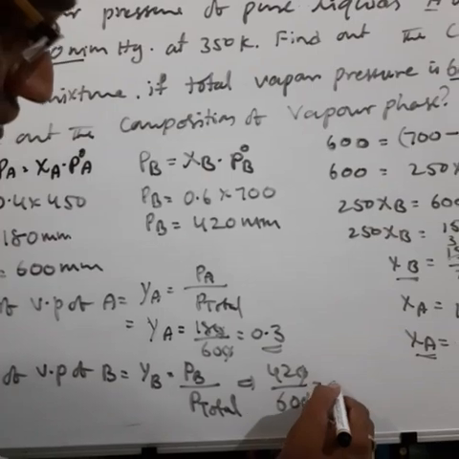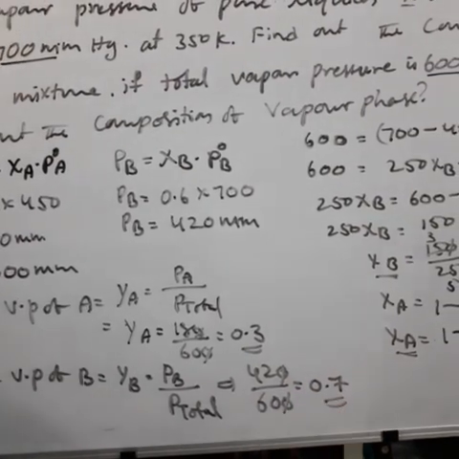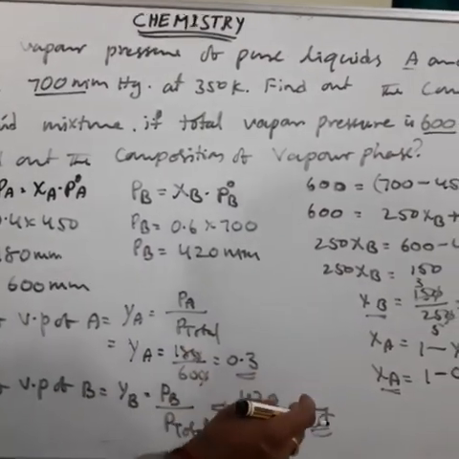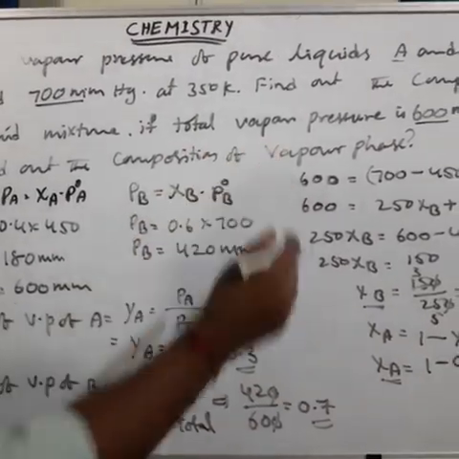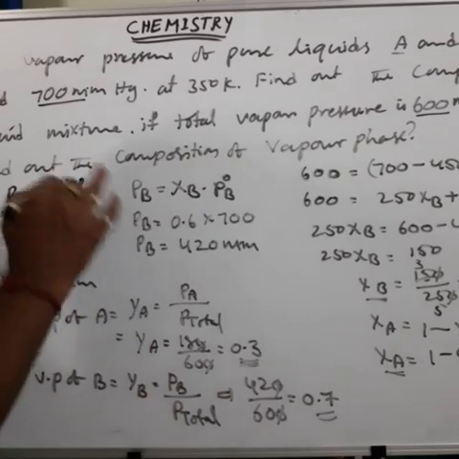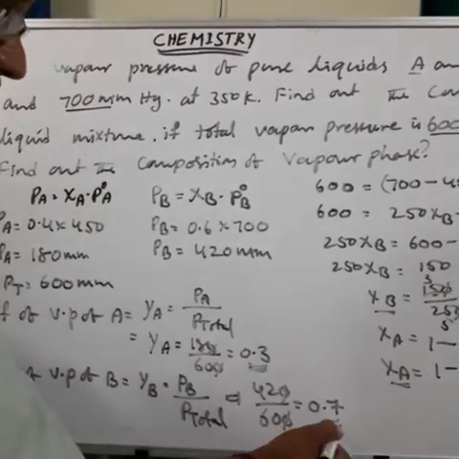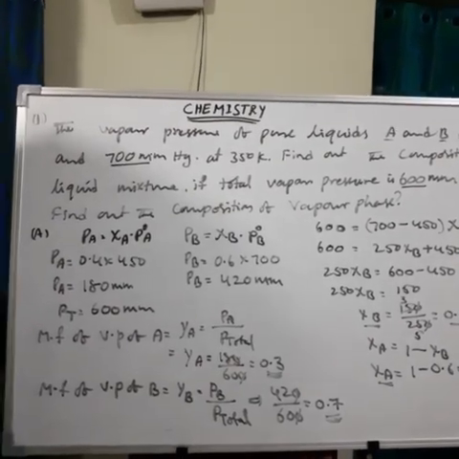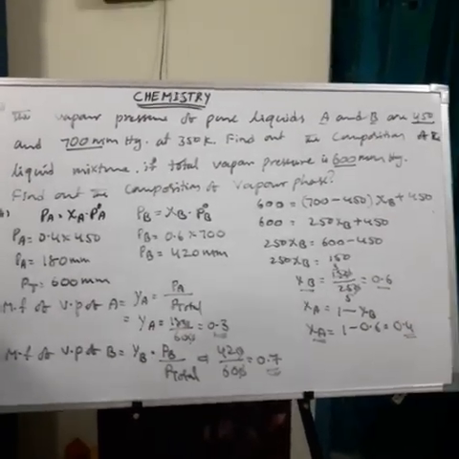Then its value is 0.7. So this is the composition of the vapor. That means the mole fraction of A in the vapor is 0.3 and the mole fraction of B in the vapor is 0.7. So that is the composition of the vapor of the two components in the solution. Okay, so this is about the question.